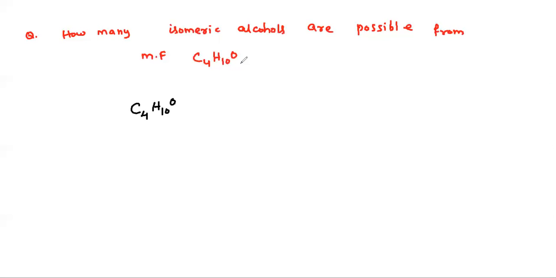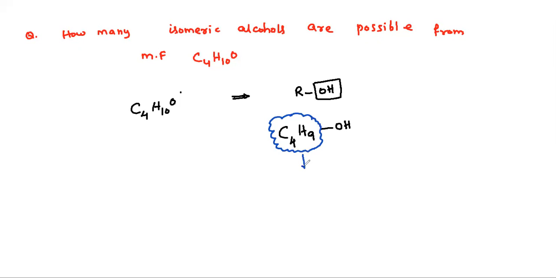They're asking alcohols, right? So alcohol means we will have ROH. So out of this compound formula, one oxygen and one hydrogen we need to subtract. So how much are you going to have? C4, one hydrogen removed, so you'll have C4H9OH. Now what is this C4H9? The C4H9 is nothing but butyl group. So with butyl, how many possibilities are there?